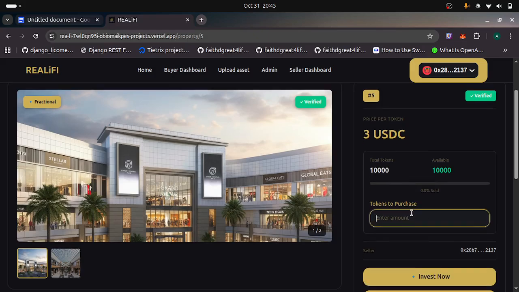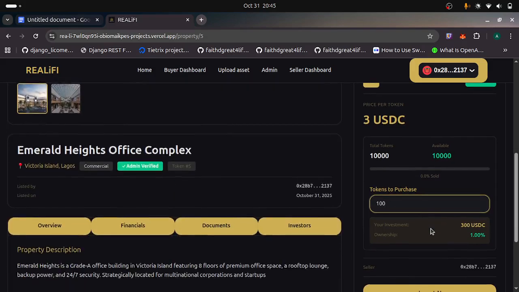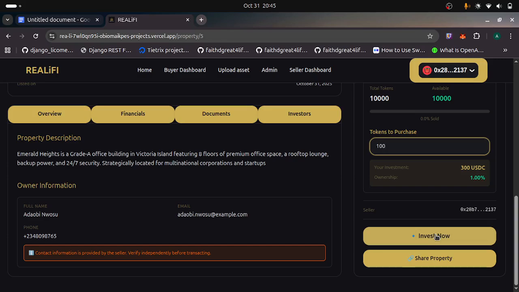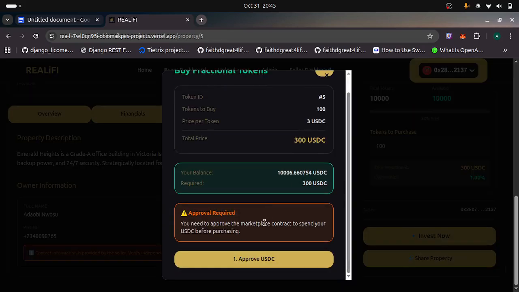So yeah, I want to buy 100. That's how much? 300 USDC. I think I have that money. Yeah, I can spare it. Yeah, I can invest in these high profile assets. So I can invest now. Alright. So you need to approve marketplace contract to spend your USDC. Yeah, approve, sure.